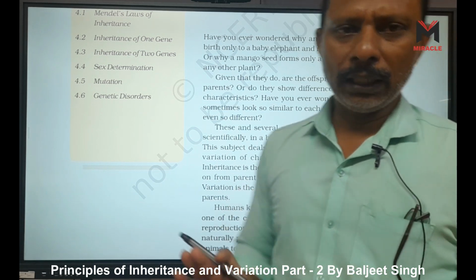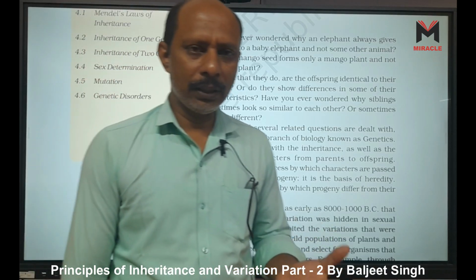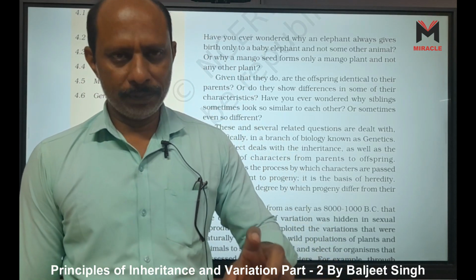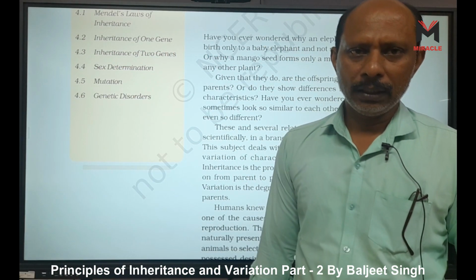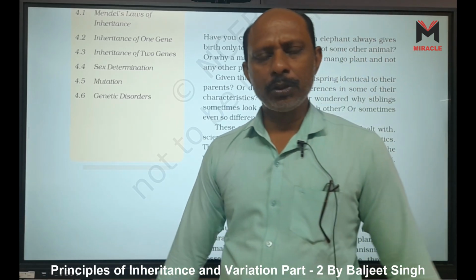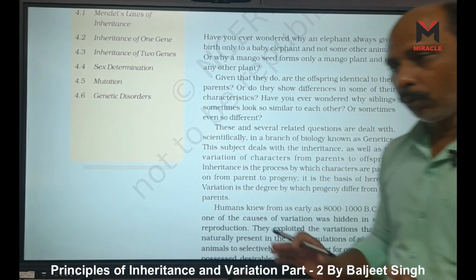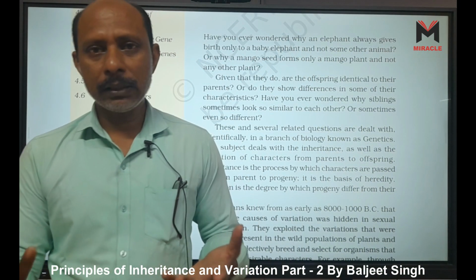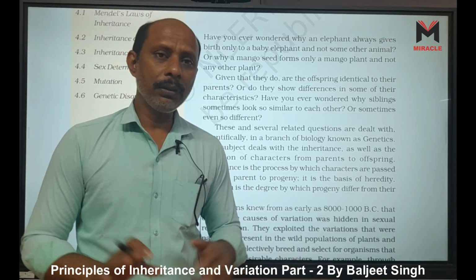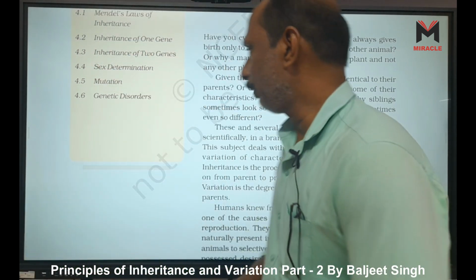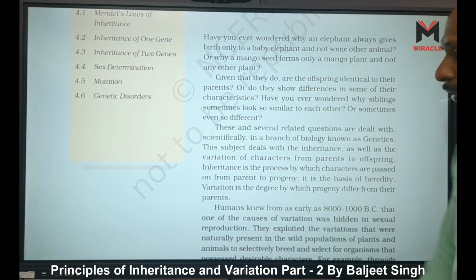Sometimes we say they are identical to their parents because they have the same organs. Mango means only a single seed is there, and the fruit is a drupe fruit. In all mangoes, a drupe fruit is there, they have a thick stem, and the same tissues are present, but some variation is also there. Even in humans, no two individuals are the same or identical except monozygotic twins. That is given here. Do they show differences in some of their characteristics? Yes, in some characteristics they have differences also.